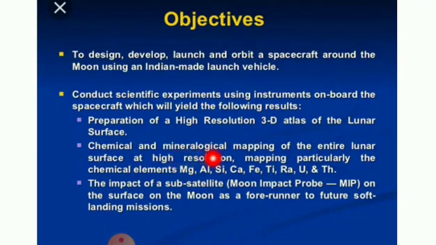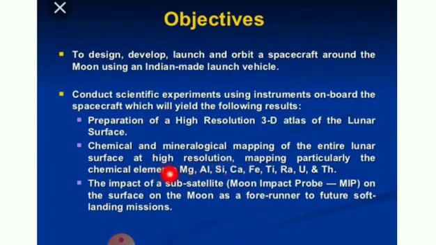Chemical and mineralogical mapping of the entire lunar surface at a high resolution. So here, to find the elements of matter on the moon. What are the elements present here? Magnesium, aluminum, silicon, calcium, iron, titanium, radium, uranium and thallium. These are the elements present on the moon.